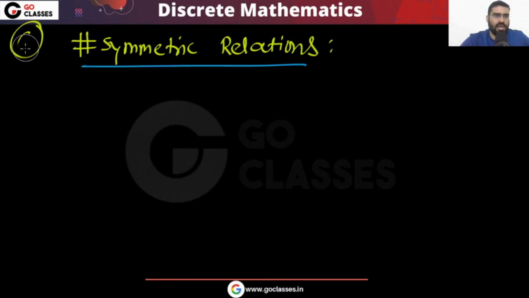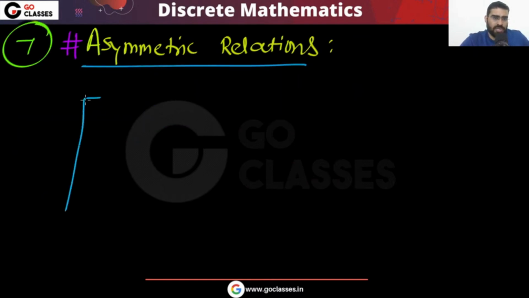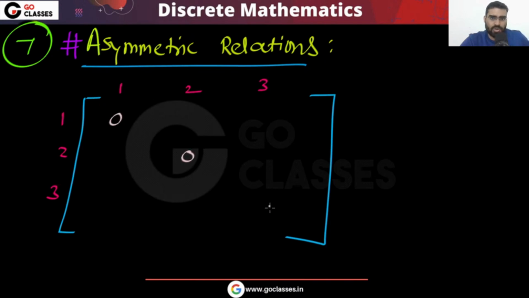Now let's move on. Let's see the number of asymmetric relations. How many asymmetric relations are there? Let's calculate this. Let me tell you what an asymmetric relation says. Asymmetric means that the diagonal must be 0. All the diagonal entries must be 0. For example, if you have 1, 2, 3, then all these diagonal elements must be 0, because I am talking about asymmetric.